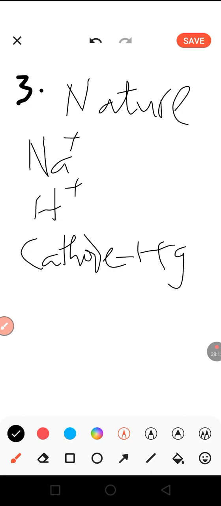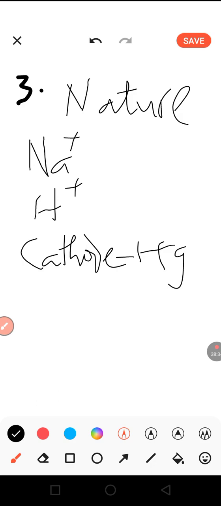Mercury will attract sodium to itself, and rather than hydrogen being discharged, sodium will be discharged. That is how the nature of the electrode used can influence the choice of the ions that are discharged at a particular electrode.